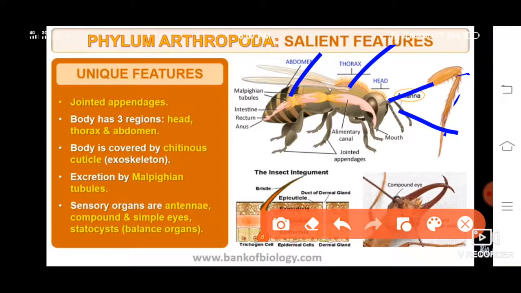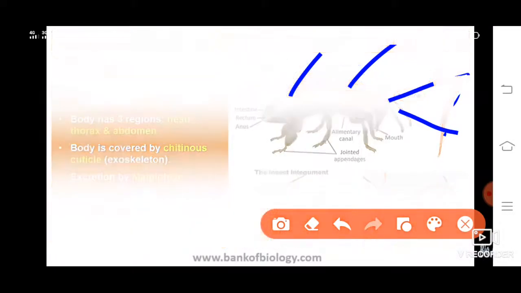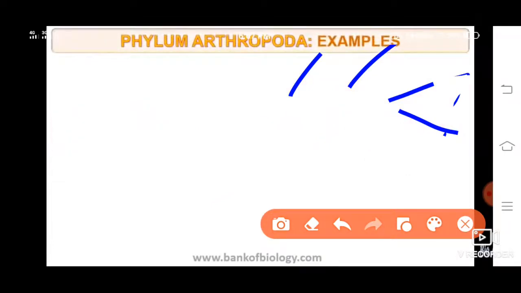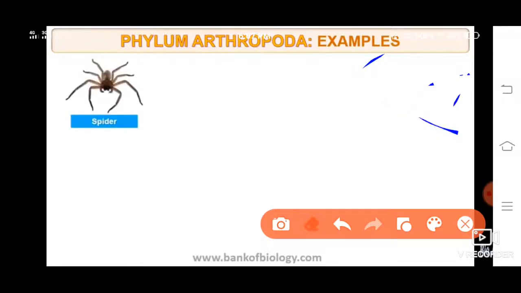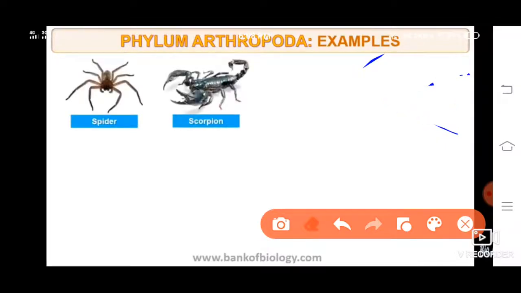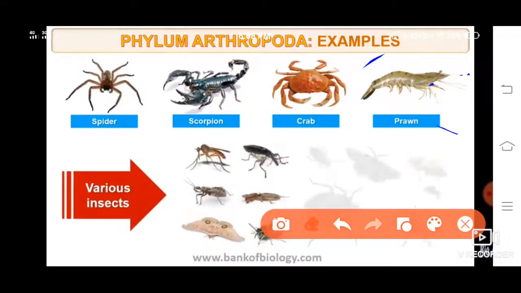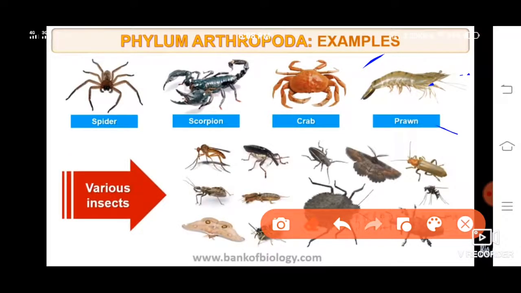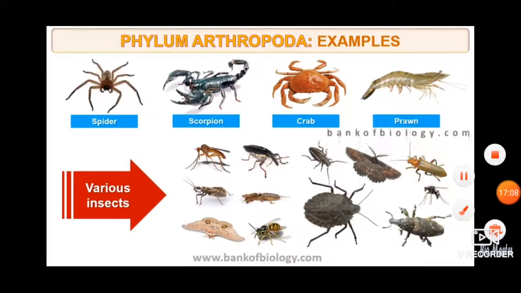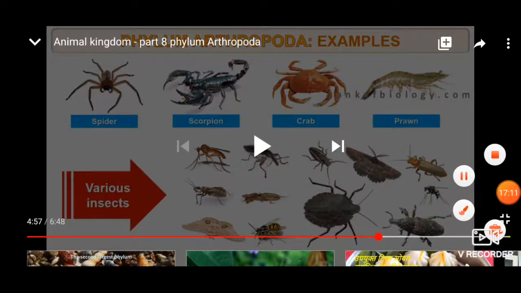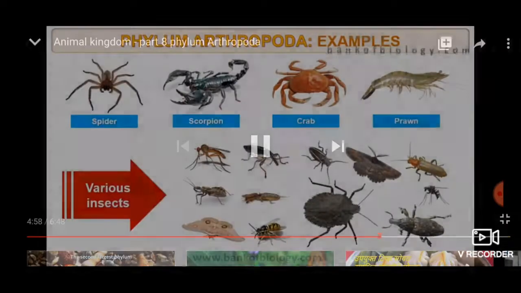Compound and simple eyes are present. Examples are spider, scorpion, crab, prawn. And lots and lots of insects are animals you find in this Arthropoda, and you are very familiar with this.